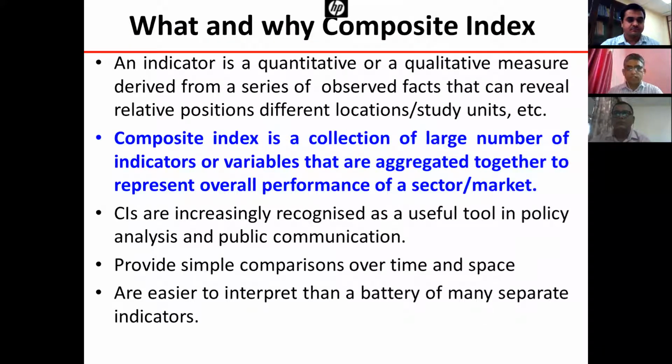An indicator is a quantitative or qualitative measure derived from a series of observed facts that can reveal the relative position of different locations or study units, whatever the phenomenon is. And once we aggregate these indicators, we arrive at a composite index.